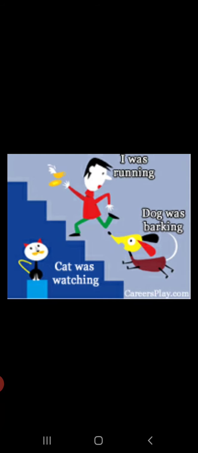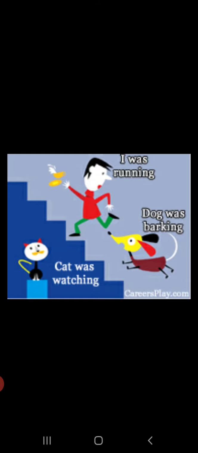See this picture. In this picture, see what the boy is saying. He is saying that I was running. And what is the dog doing? The dog was barking. What was the cat doing? The cat was watching. All these sentences are the examples of past continuous tense.